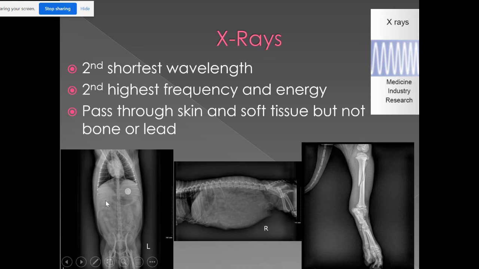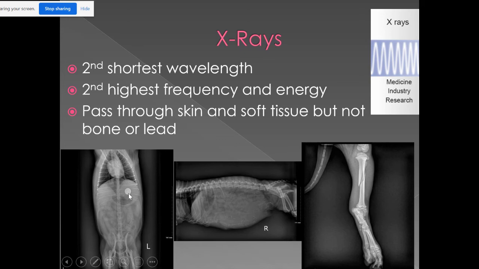This kind of triangle shape right here, this is a liver. All of these worm-looking squiggly things, that's the dog's intestines. And this dog is actually full of poop, which is what you can see here in the little gray specks. But that's not the dog's problem. The dog's problem lies right here.